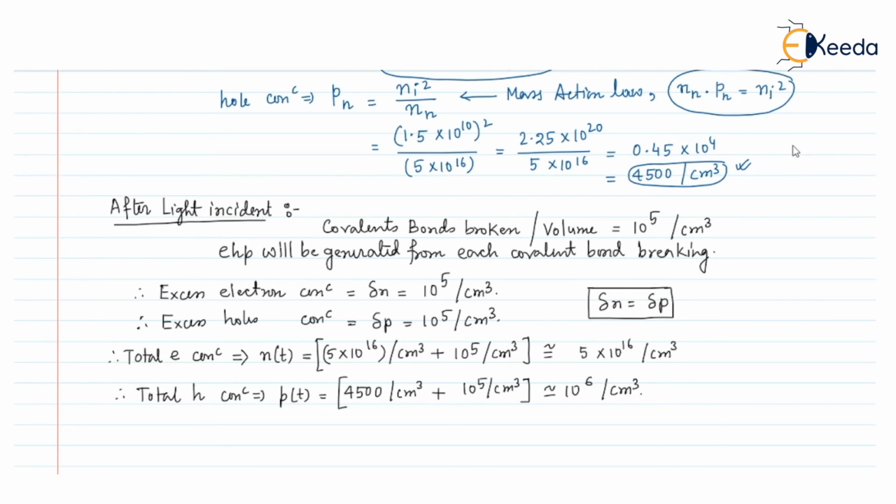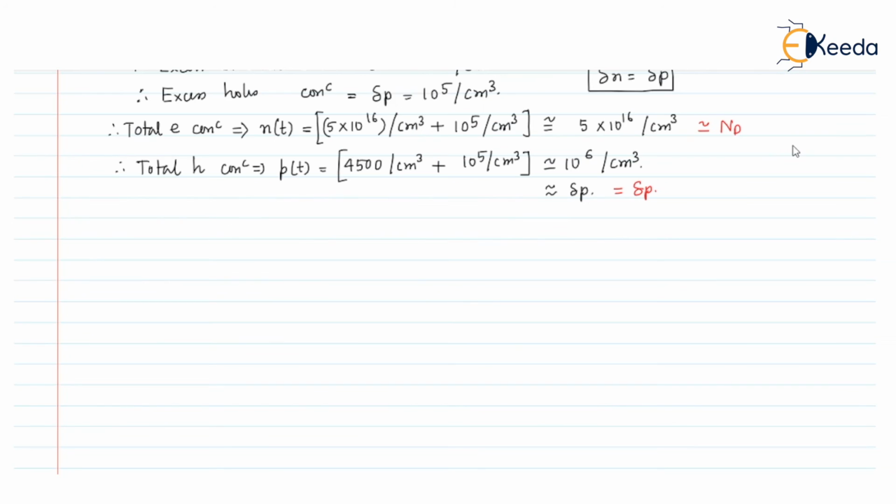Now we can say that it is nearly equal to del P. So in this way we can calculate the total concentration of electrons after the light incidence. We can see that it is nearly equal to the donor concentration, and the hole concentration, that is the minority carrier concentration in the N type, is nearly equal to del P.